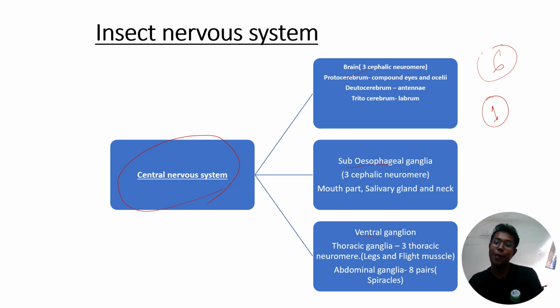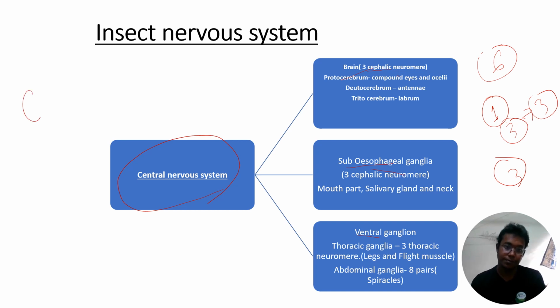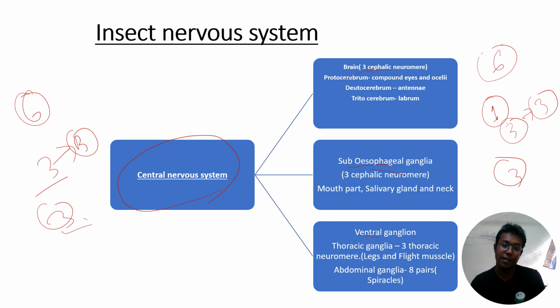So the first three segments have 3 neuromeres, and these 3 neuromeres form the brain. The latter 3 neuromeres form the subesophageal ganglia. Understood? So there are 6 neuromeres: first three, last three.